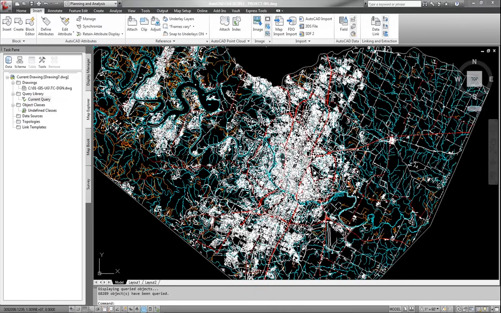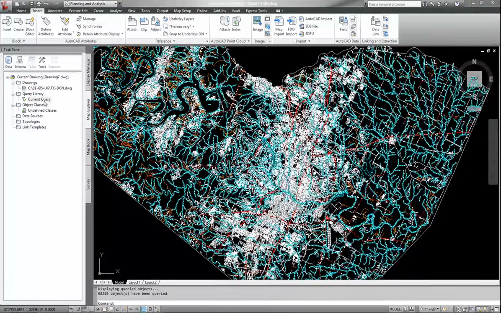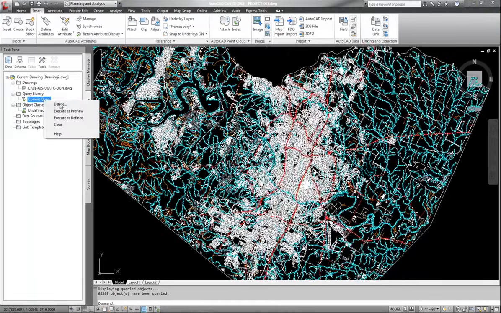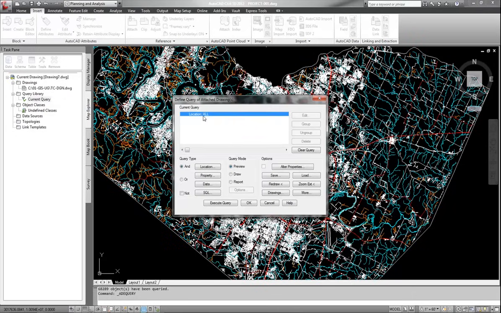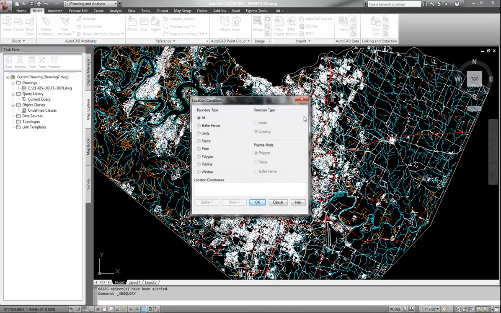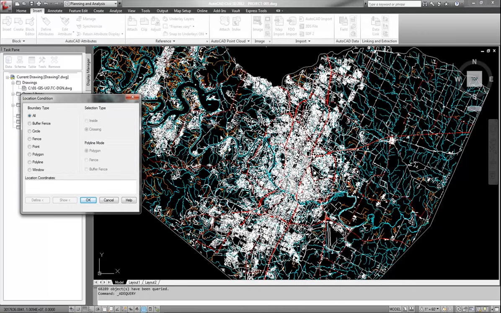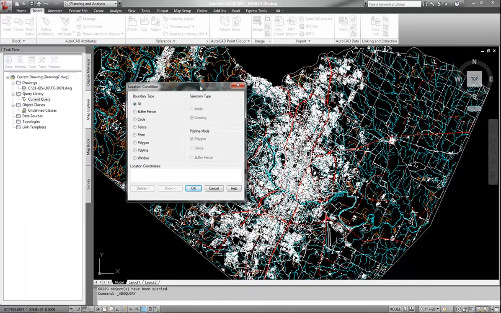Now, let's go one step further. Let's talk a little bit more about querying here. I'm going to go back to define, and I'm going to edit this query. You know, naturally, I don't want to be working in the entire county if my job is going to be somewhere in this area. I could do a circle or a fence or a polygon or a polyline or a window.